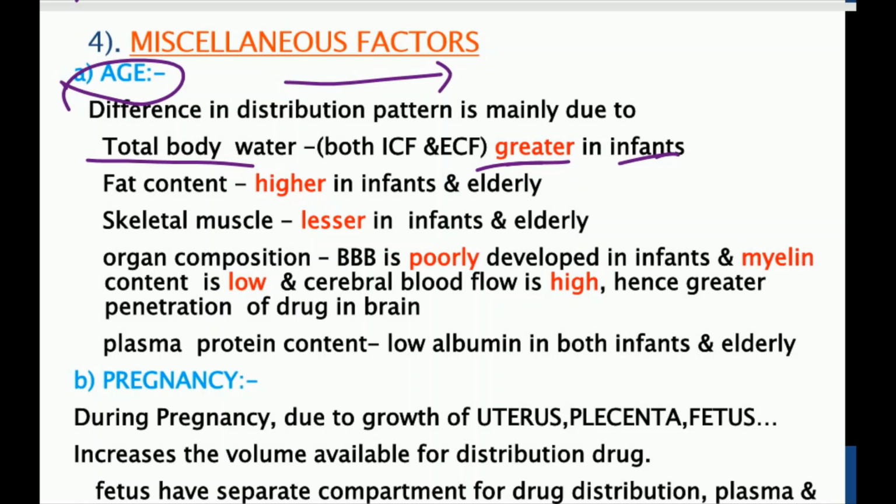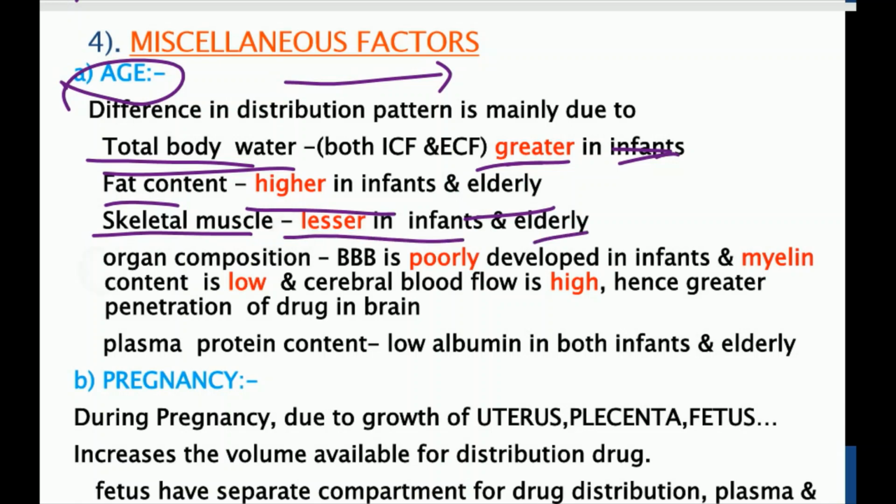If the body water varies, ultimately the distribution of the drug may vary. Hydrophilic drug and lipophilic drug distribution varies, because the water content is more in infants. Fat content is higher in infants and elderly persons, while in adults fat content is less. Skeletal muscle is lesser in infants and elderly persons.